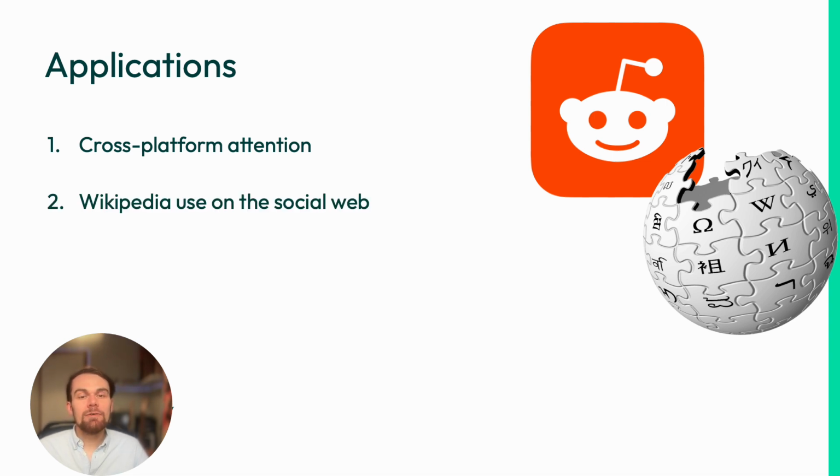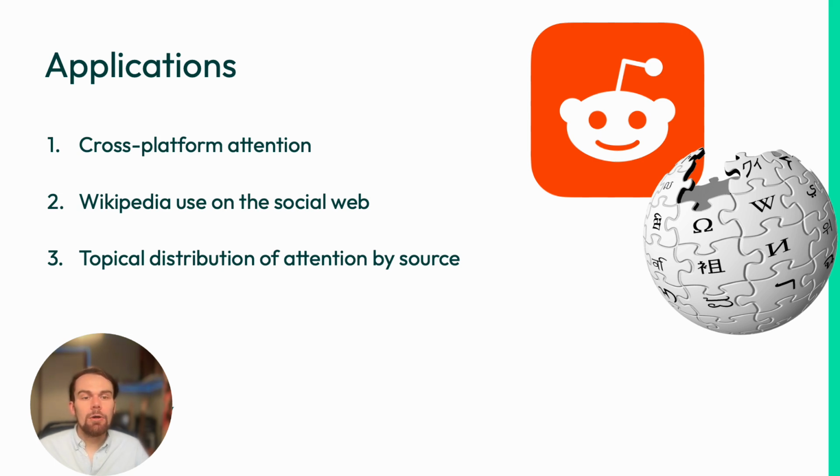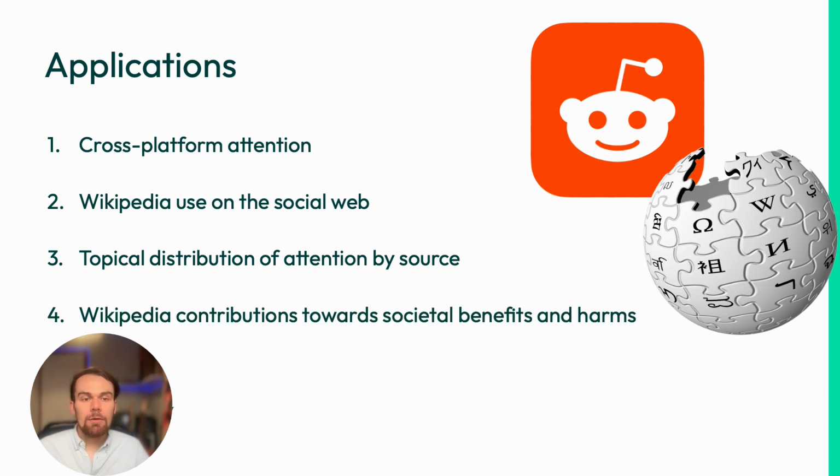Secondly, in understanding how Wikipedia is used in conversations online, and more broadly thinking about behaviour in debate, fact-checking and referencing. Sometimes this can be in healthy discussion, sometimes in arguments or conflict. Thirdly, beyond immediate responses to news events, we can examine how attention from other online platforms may be topically distributed across Wikipedia. For example, how particular communities may have biases and engagement on both Reddit and Wikipedia. Finally, we could look at specifically the ways Wikipedia is used positively and negatively. For example, how it might be misused or misinterpreted in misinformation such as with climate change skepticism or misogynist communities.